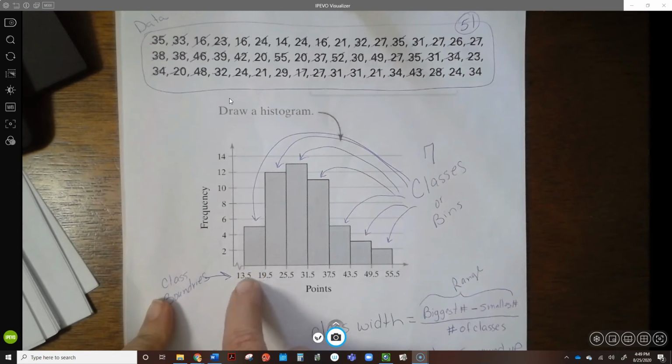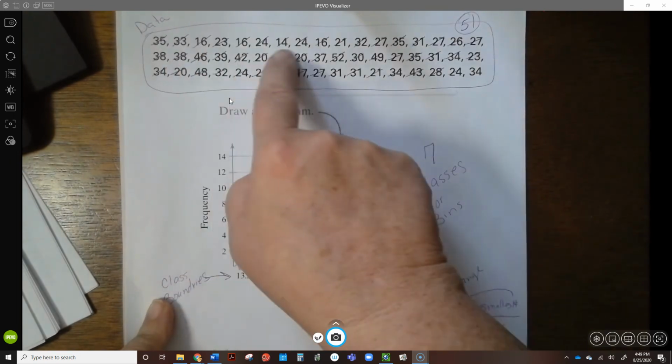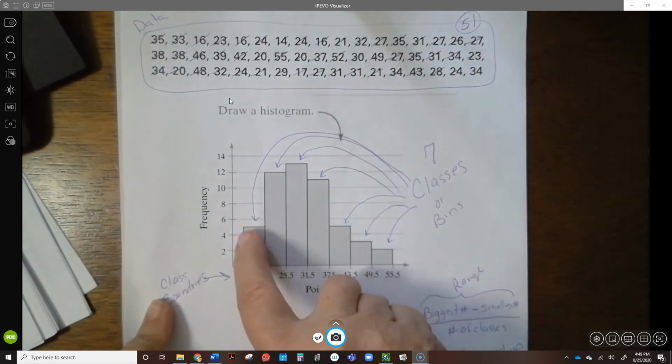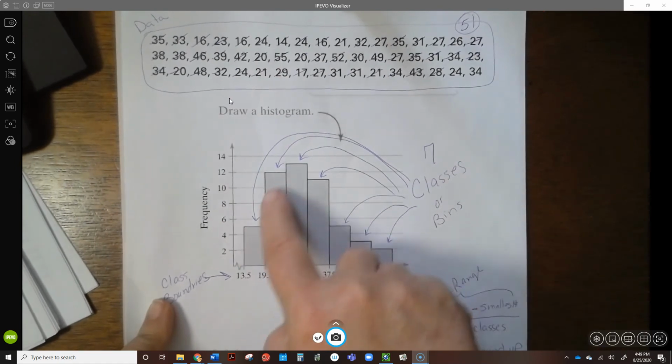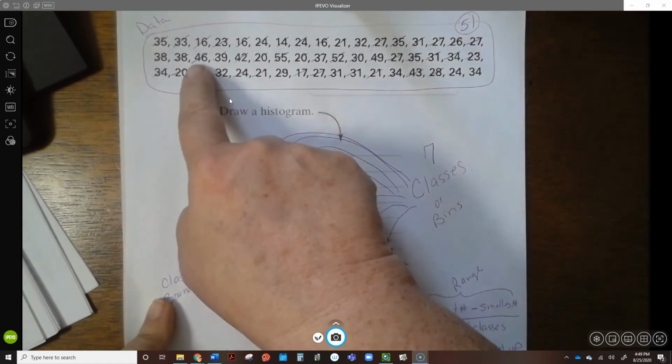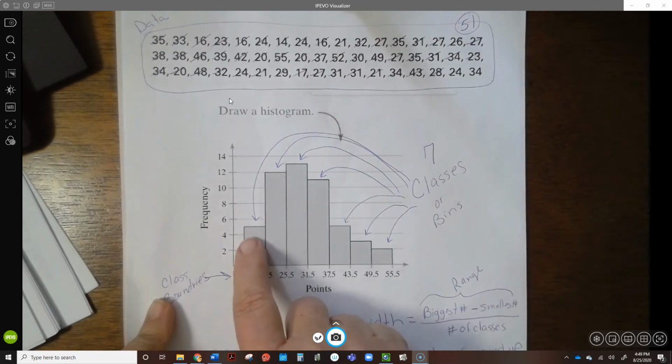And this bin holds numbers that are 13.5 to 19.5. Okay, so we don't have any decimals up here, so it's going to start at 14 and it's going to stop at 19. So if you are a number, 14 goes in this bin right here. And we're going to stop at 19. So 16 goes in this bin right here.